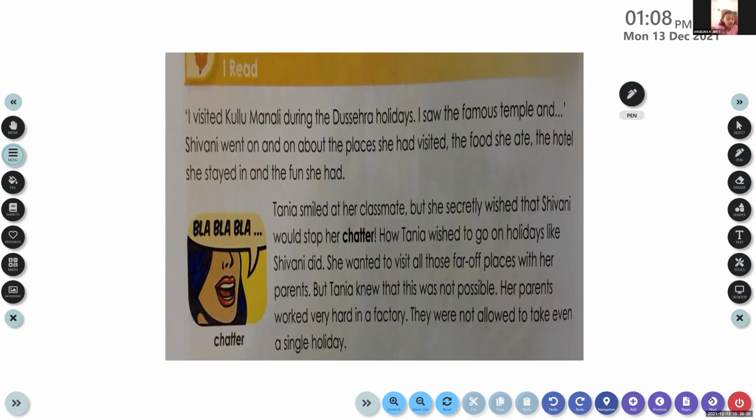You must read it like this: Shivani went on and on. That should be read continuously together. Shivani went on and on about the places she had visited, the food she ate, the hotel she stayed, and the fun she had.